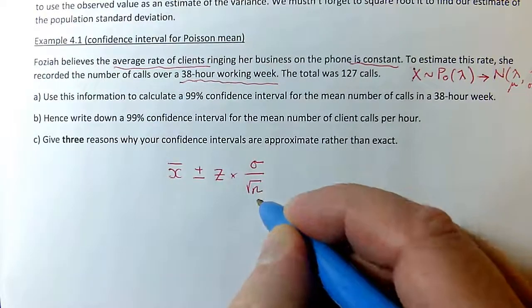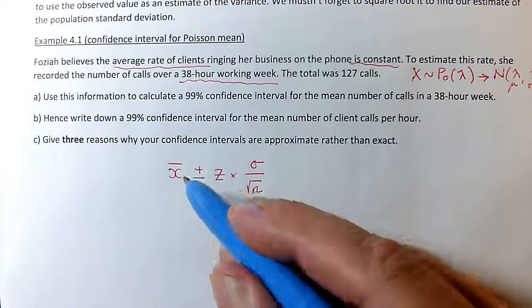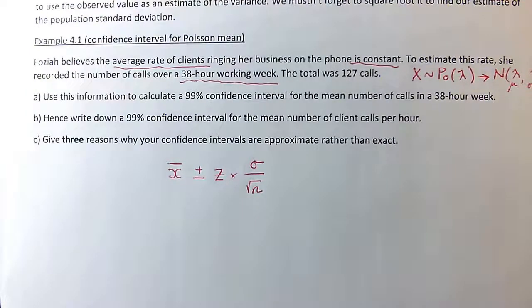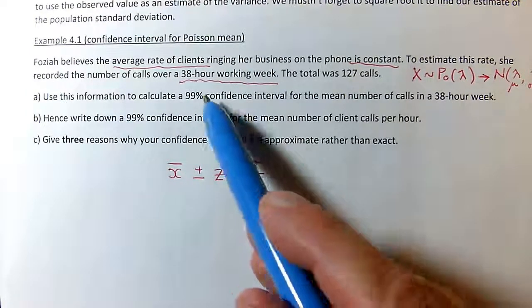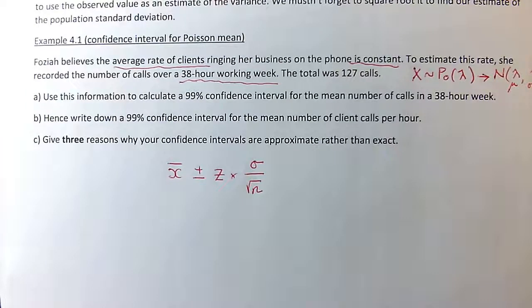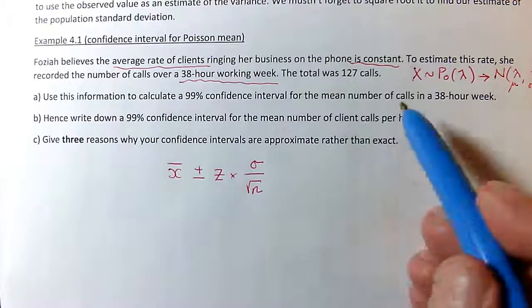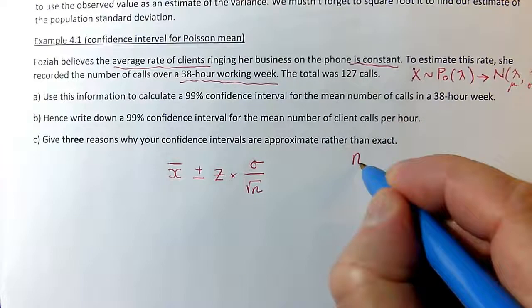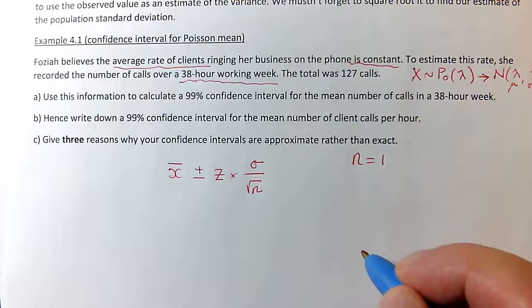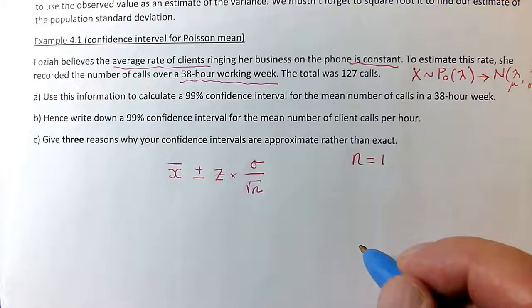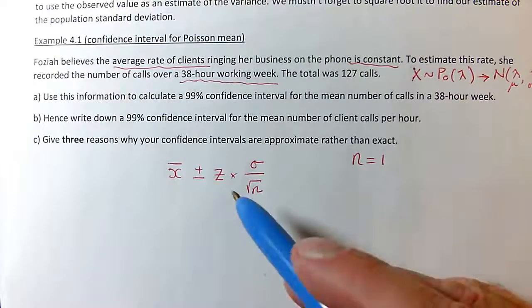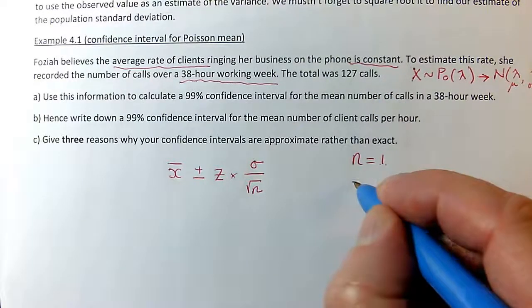Now the n and the x bar, this is potentially confusing. Nearly always we've just got one observation from one 38-hour working week. I'm not saying the exam board couldn't say there are several different weeks and we've got the total from each week, but they've never actually done that. So normally we've got a sample of size 1. So n is 1. We've only looked at one 38-hour week, and the mean number of calls we've observed is just 127.